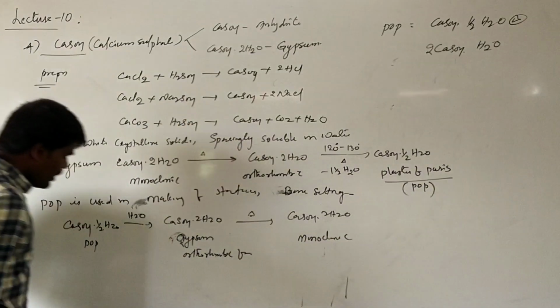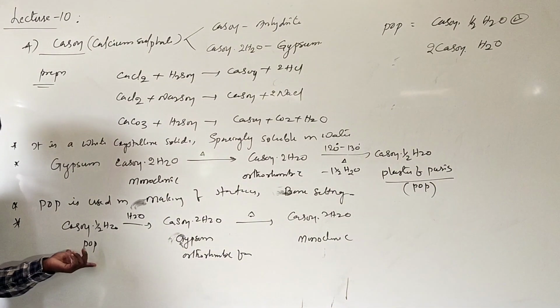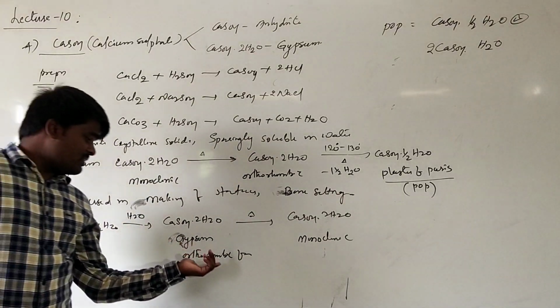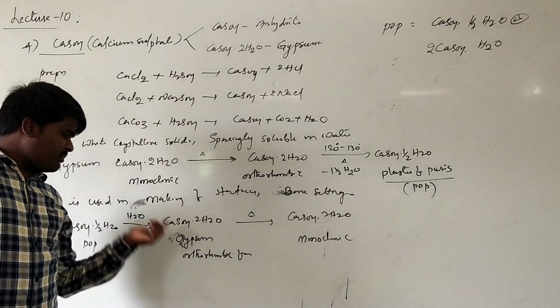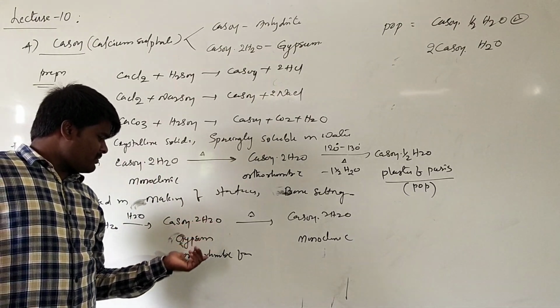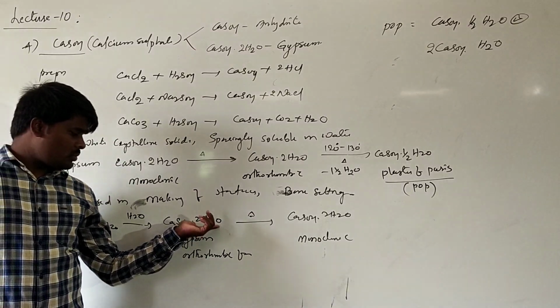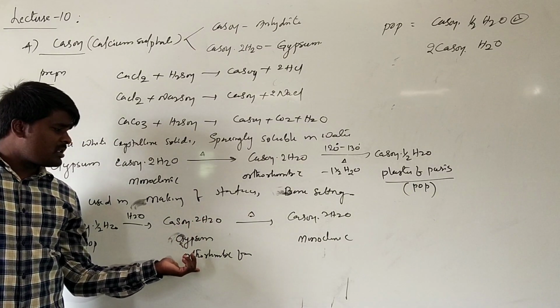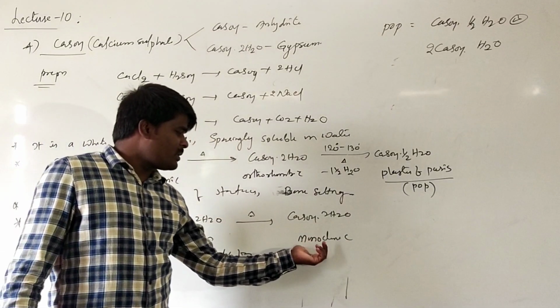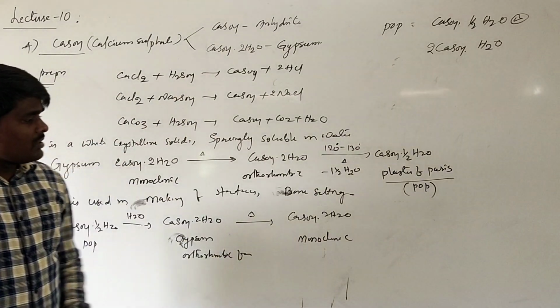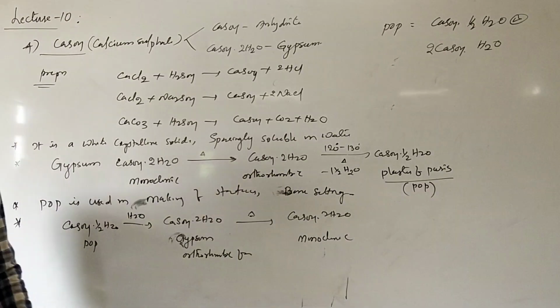So whenever you add water to the plaster of Paris, it is soft and then becomes hard. On leaving, it becomes hard and is converted into calcium sulfate 2H2O, which is called gypsum, orthorhombic gypsum. On heating, it will be converted into monoclinic gypsum, which will be a very strong substance.